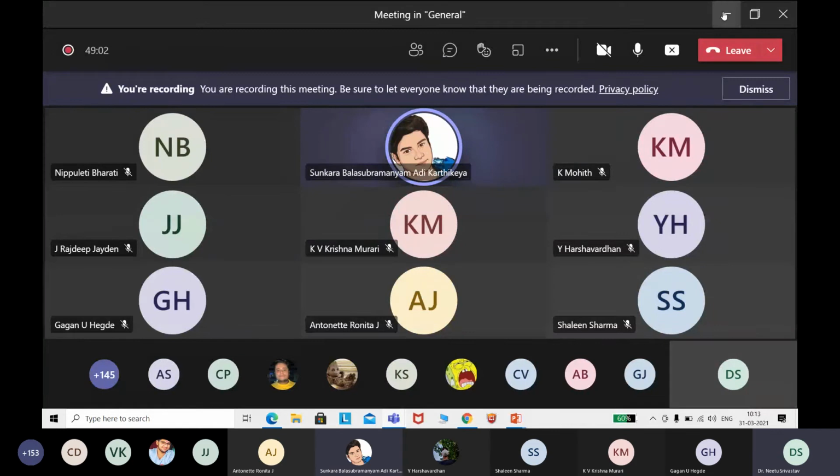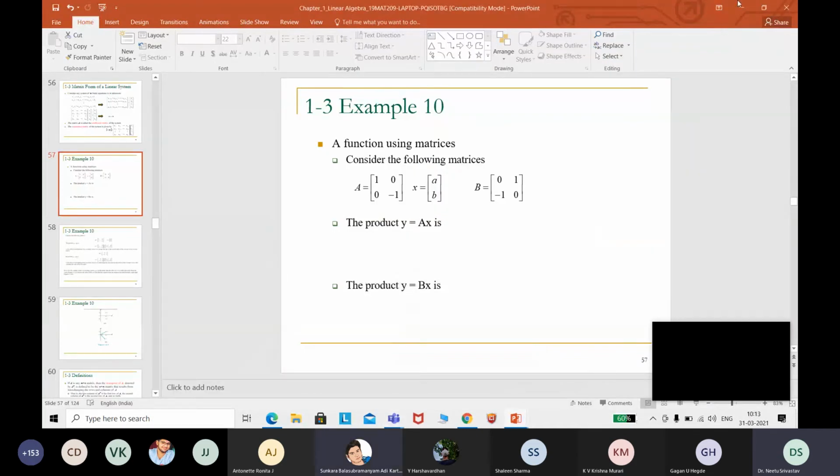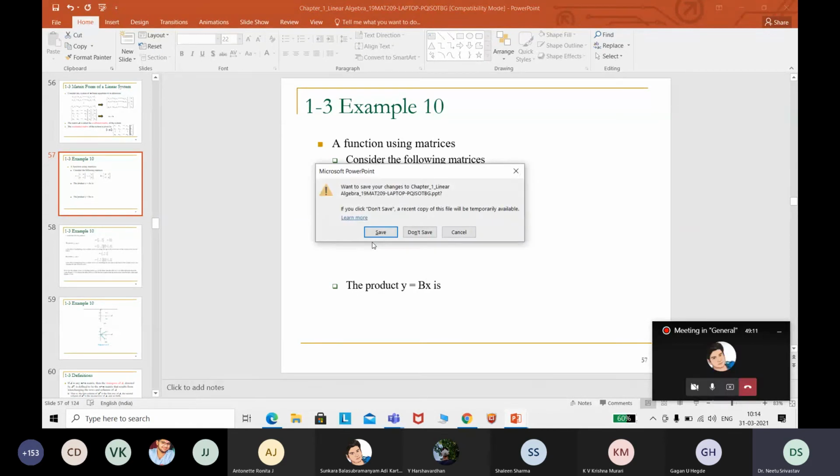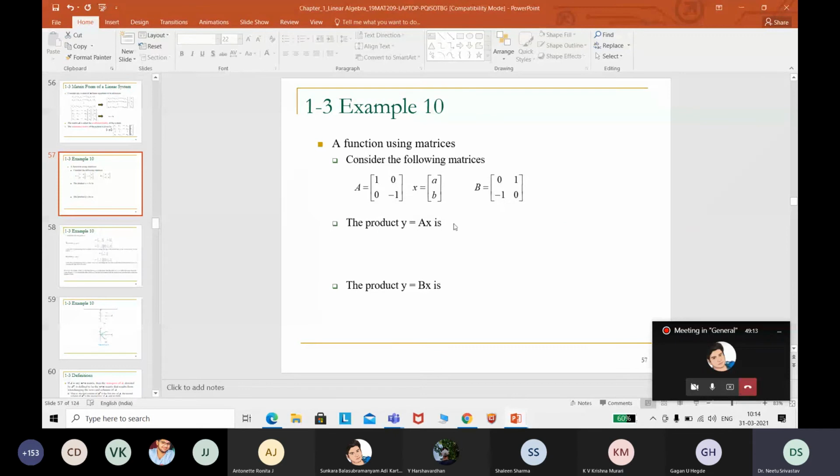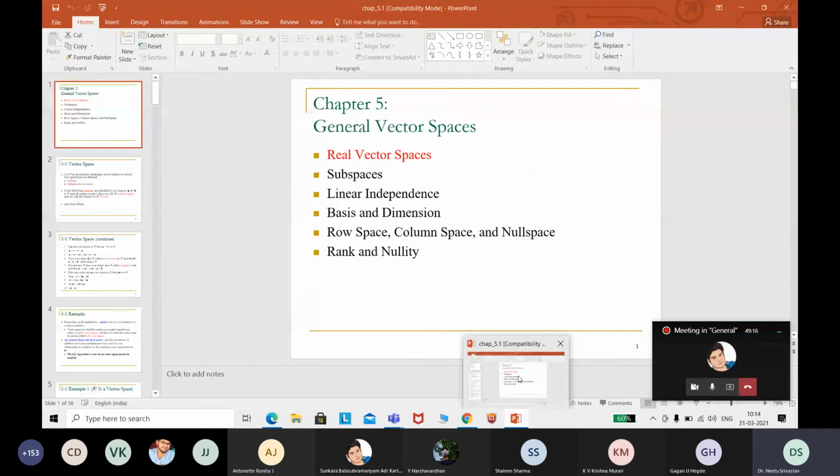Let us start with linear algebra now. Next is linear algebra. In general, we have to study vector spaces. We are going to study the spaces which are generated by the matrix.